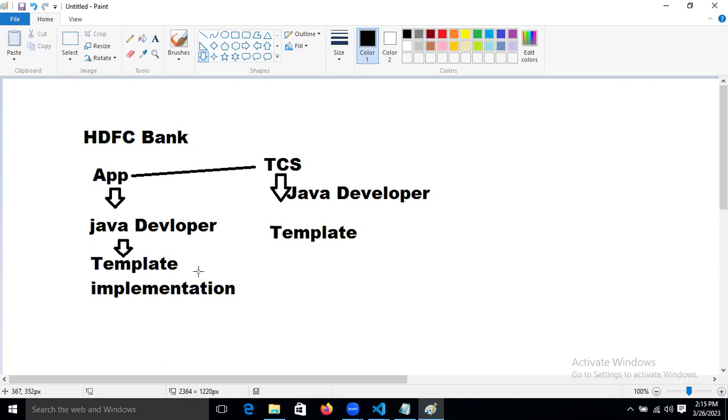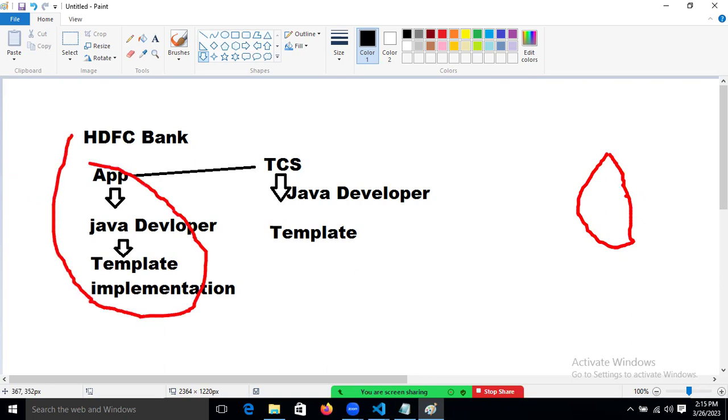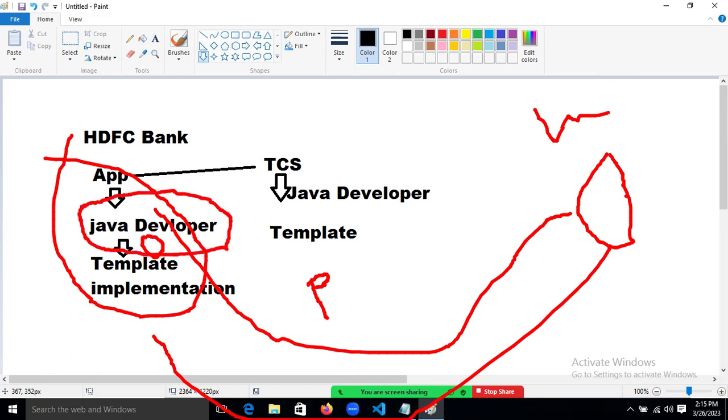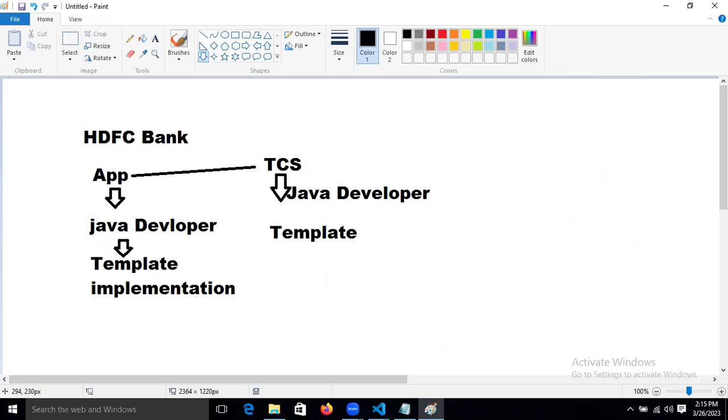Because why? In the total of India, this project is handled by only a minimum of 4 to 5 people, or 7 to 8 people. Only they are handling this project. Why? Because it is a very risky situation. Who is handling it? This developer, and they are hired because they are very good technically. Those people only they are hiring at HDFC, because in a fraction of a second,